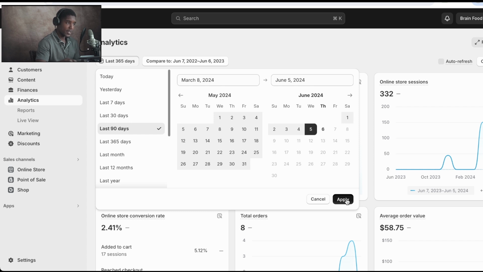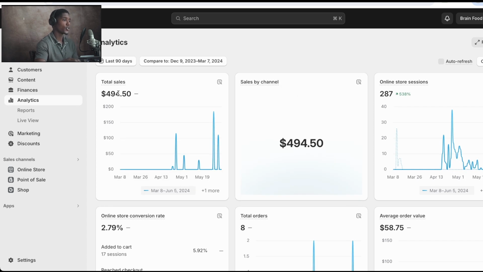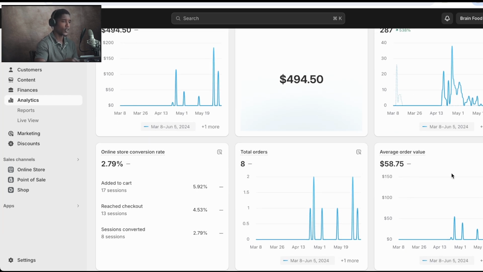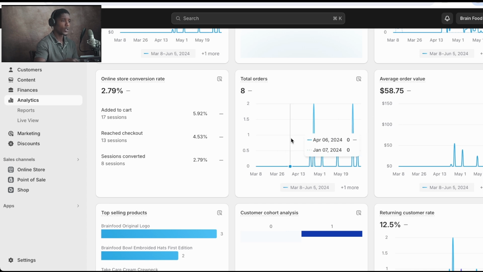So in the last 90 days, the store has earned $494.50 in sales, right? So we got total sales here, online store sessions, right? Conversion rates, average order. So we can look at this data. This is analytics that we have about this store, about this website, how it's doing, how it's performing.